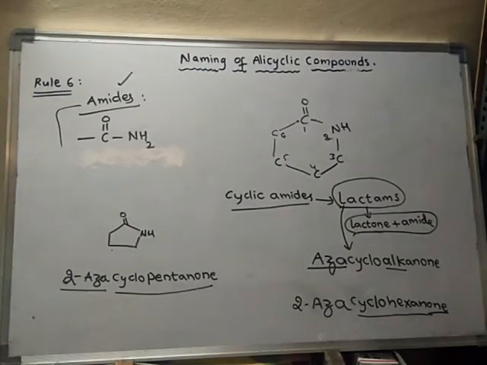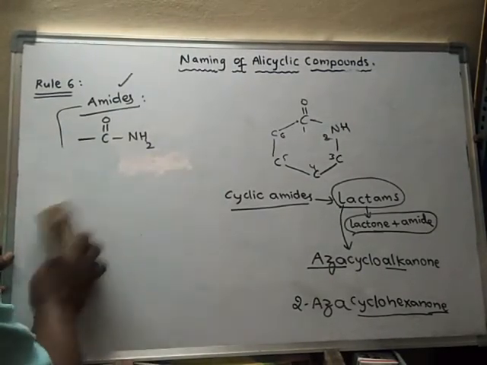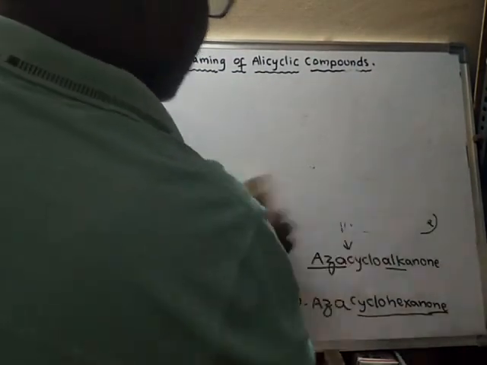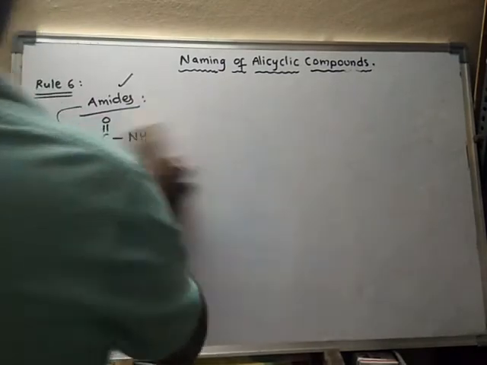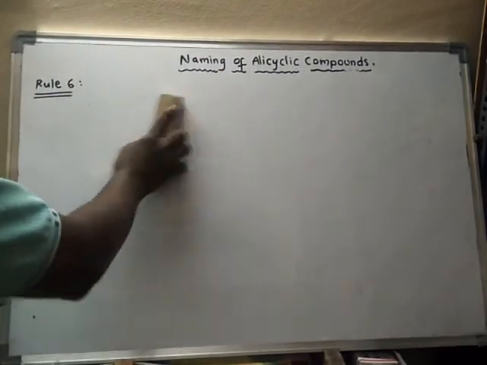So 2-oxa cyclopentanone is the name of this compound. Right. So like this, amides are important. Just try to practice well.